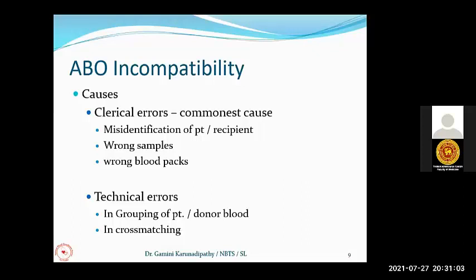So we have to be very careful. If you are working as intern house officers, you have to make sure that these errors are not happening in your ward. Now, collection of blood samples for the cross-matching is the responsibility of the medical officer, not the nursing officer. So you can instruct the nursing officers to collect the blood correctly from the correct patients and label them correctly, because ultimately the responsibility is up to the medical officer or qualified doctor.